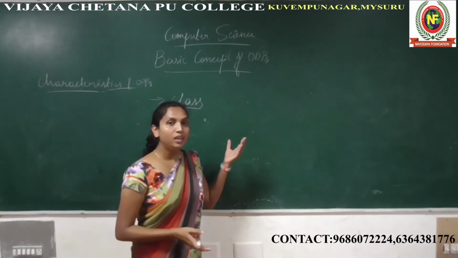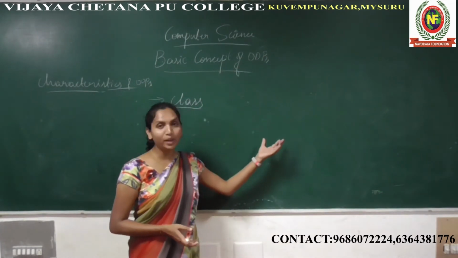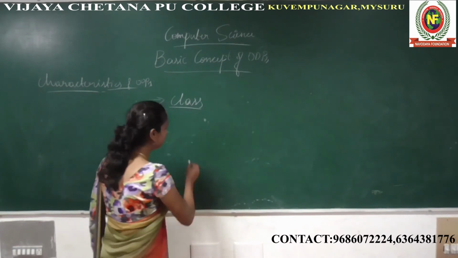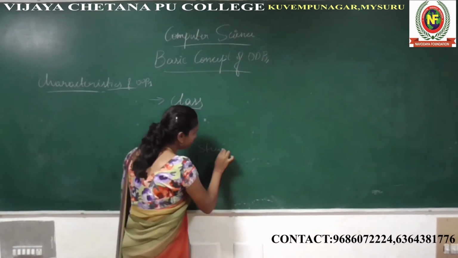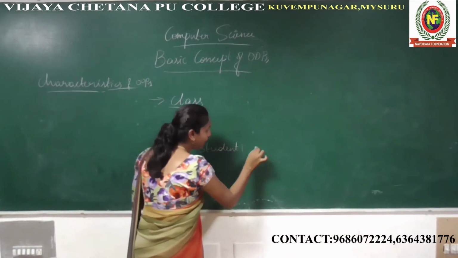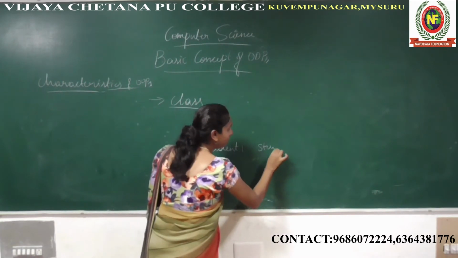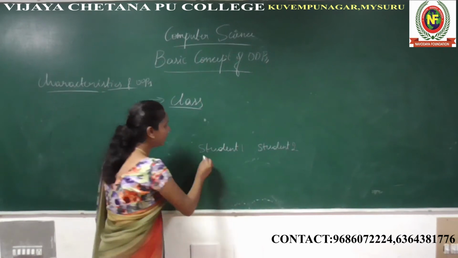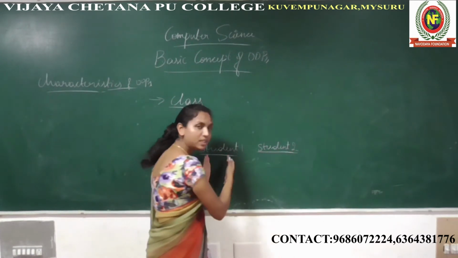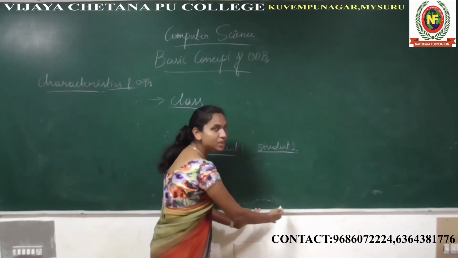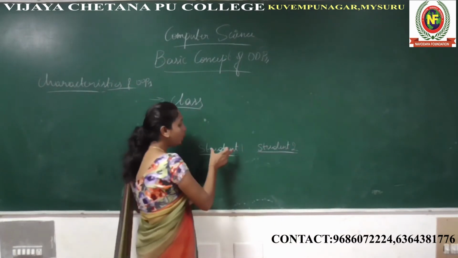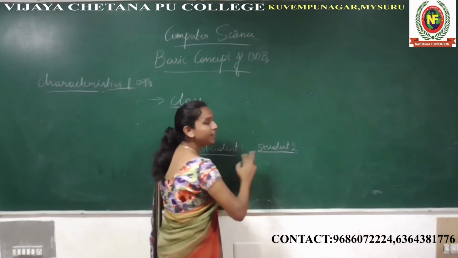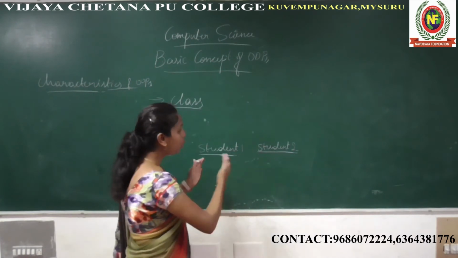The student 1 is different from student 2, right? For example, I am taking student 1 as one object, student 2 as another object. Student 1 and student 2 are identical, which means they are unique themselves.